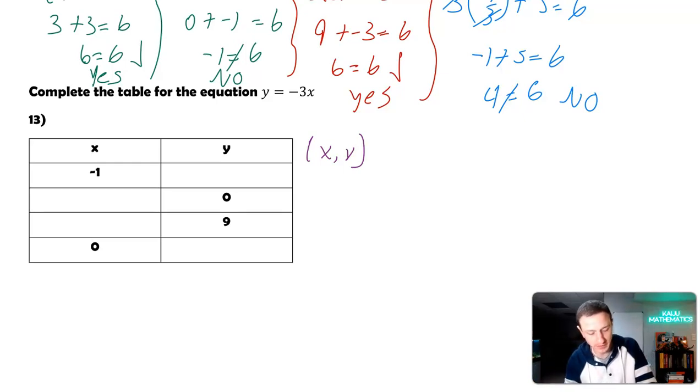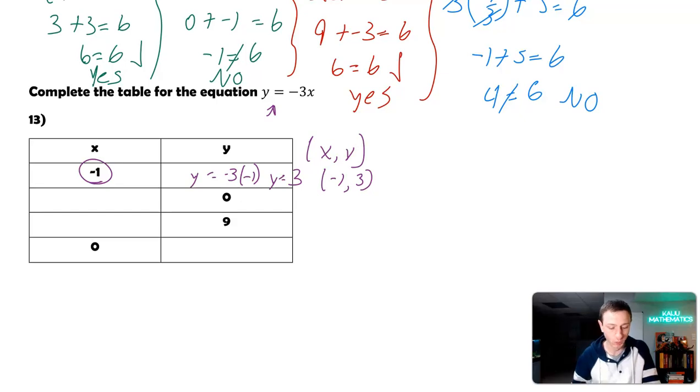So the x value here is negative 1. So that means for this equation here, y equals negative 3x, I'm going to replace x with negative 1. So y equals negative 3 times negative 1, which is positive 3. So my ordered pair would end up being negative 1, positive 3. I'm using negative 1 because that was my x value given. So x is negative 1, y value is 3 because that's what we got as a result.